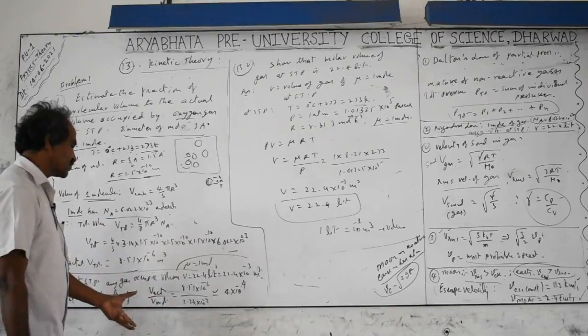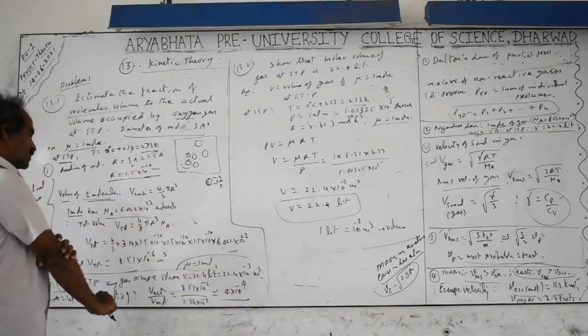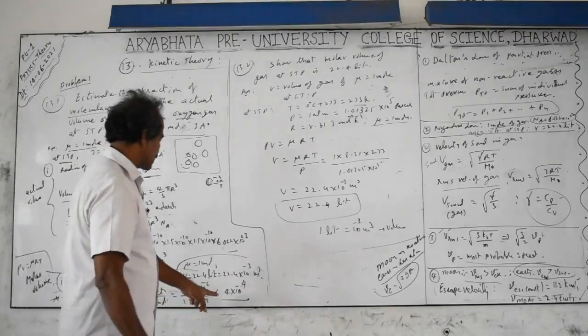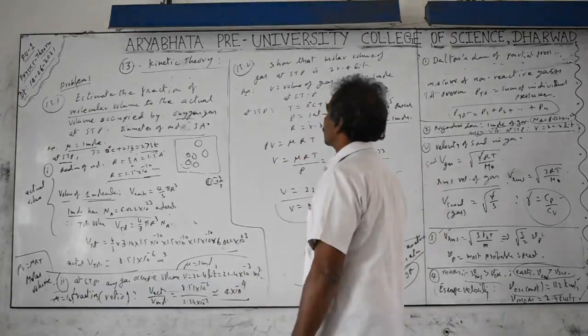If you take the ratio of these two, you will get this as equal to 4 into 10 to the power of minus 4, the ratio of the actual volume to the molar volume. This 3.8 something is approximated to 4 into 10 to the power of minus 4, the ratio of the two volumes.